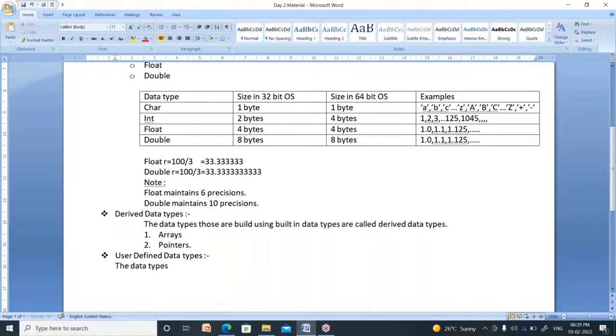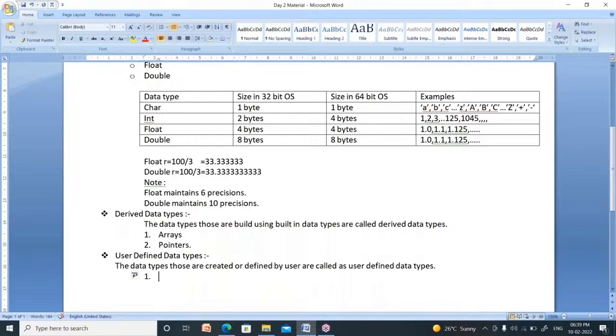The data types created or defined by the user are called user defined data types. Suppose you create your own data type, that data type is called a user defined data type. How many types of user defined data types are there? 4 types.